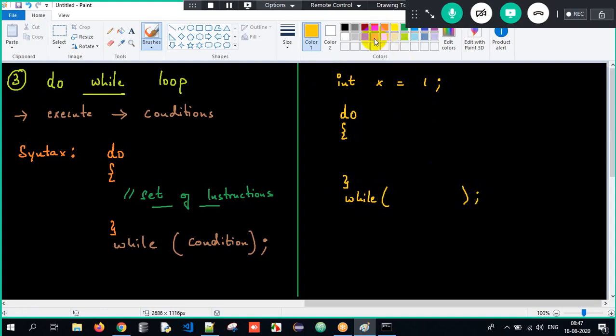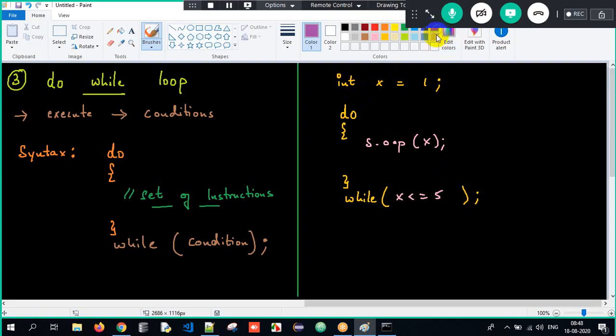And what am I supposed to do here? I have to give the condition, right? So now I tell SOP, I print the value of x here, and then I have to check x until it is lesser than or equal to 5. I repeat, while and do while loop are the same, but the working will differ.